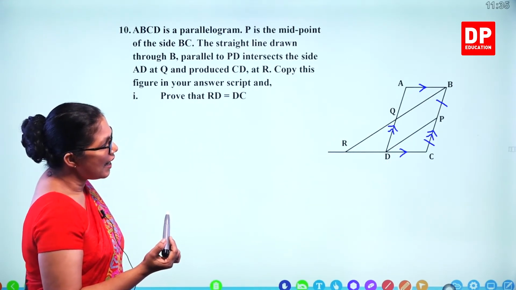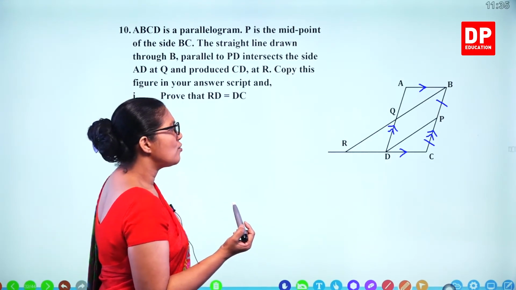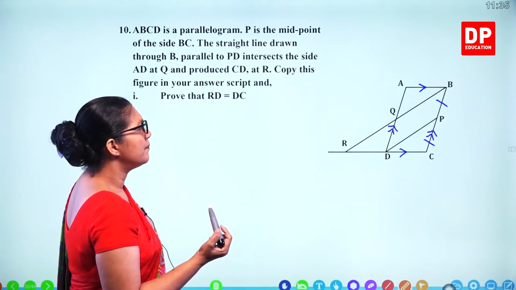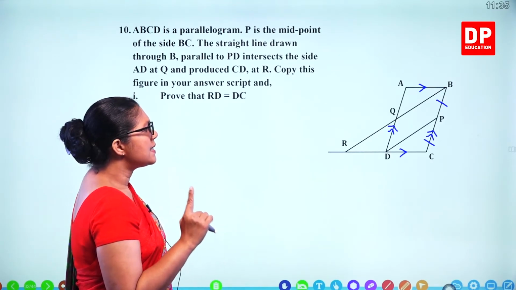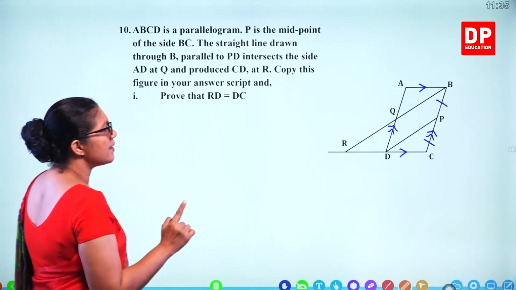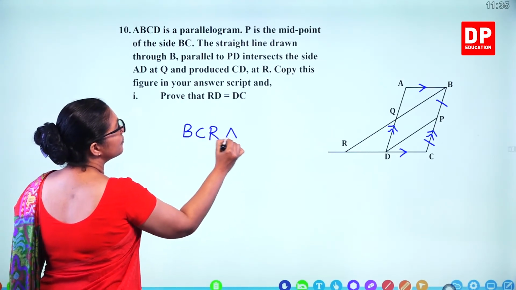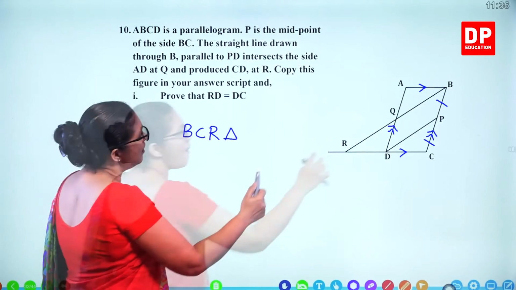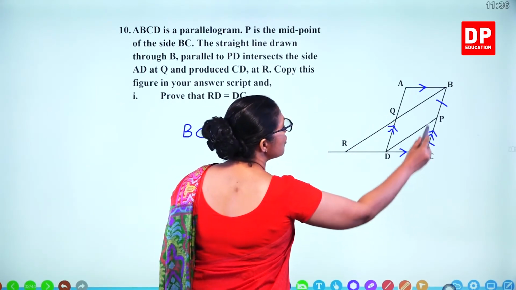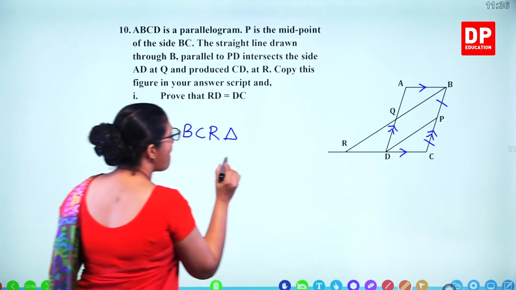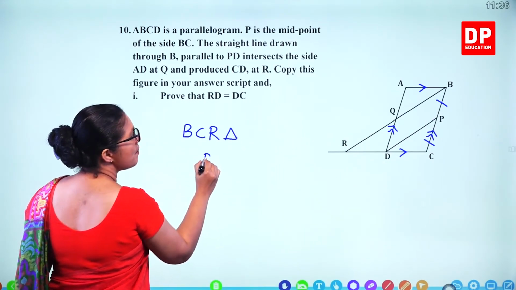When you look at the diagram, what can you say about this one? Look at it carefully. BCR triangle. Now when you take BCR triangle, P is the midpoint of that.